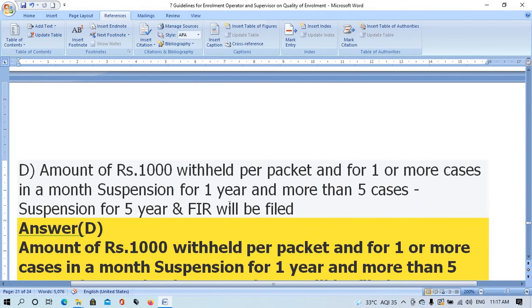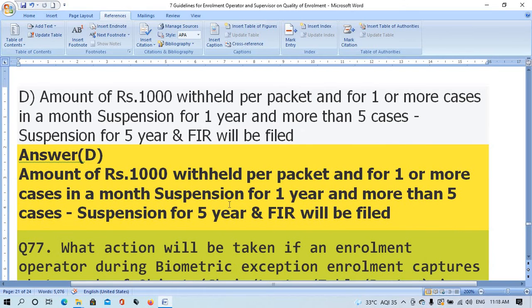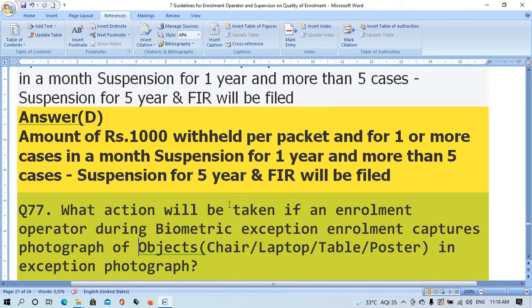The right answer is option D, amount of rupees 1000 withheld per packet, and for one or more cases in a month, suspension for 1 year, and more than 5 cases, suspension for 5 years, and FIR will be filed. Question number 77. What action will be taken if an annulment operator, during biometric exemption annulment, captures a photograph of objects,